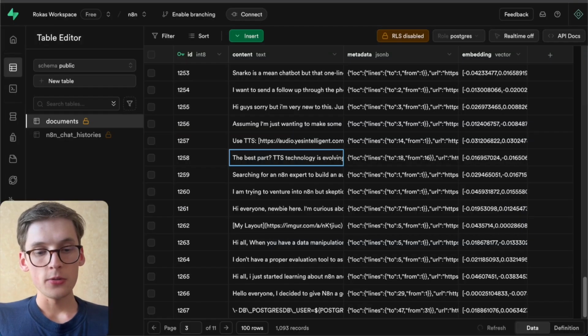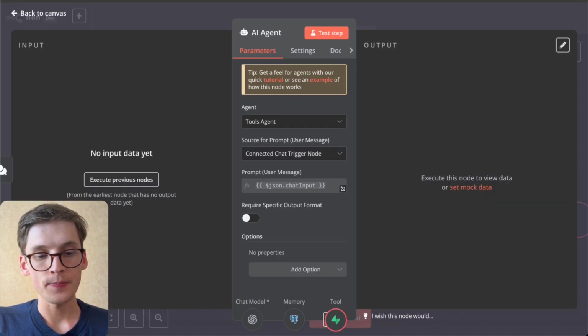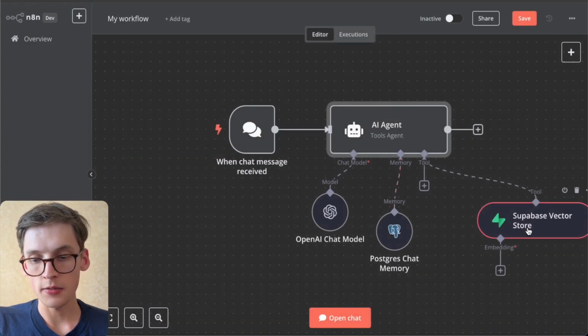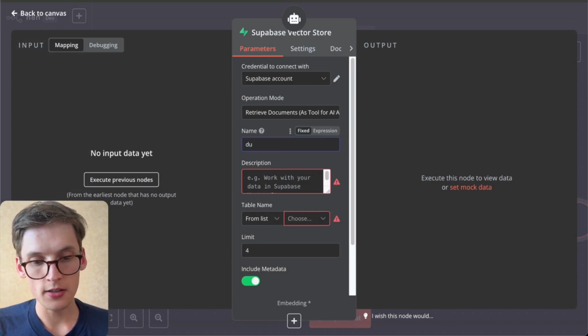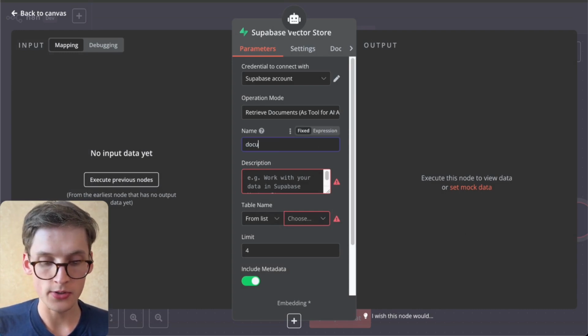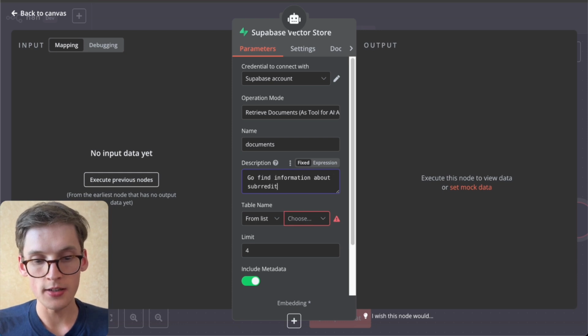Yeah, so when you've created this table, now you need to get back to n8n, and we'll be selecting the Supabase vector store. We'll include the title for this vector store, so we could say documents. We'll say go find information about subreddits that the user asks about.